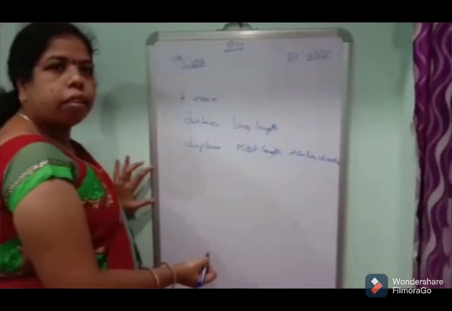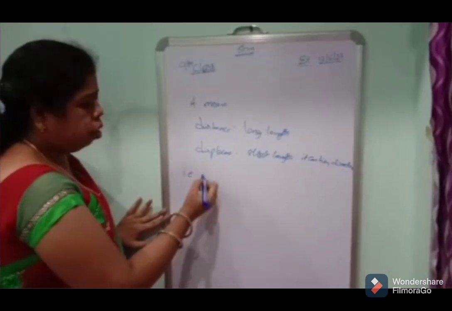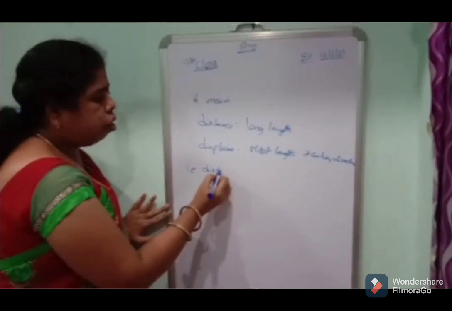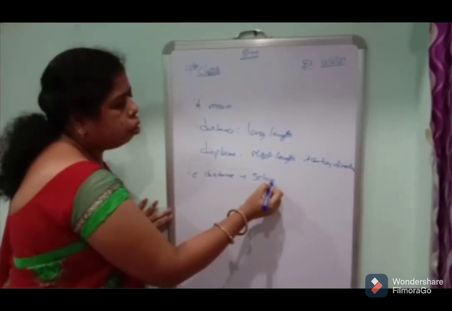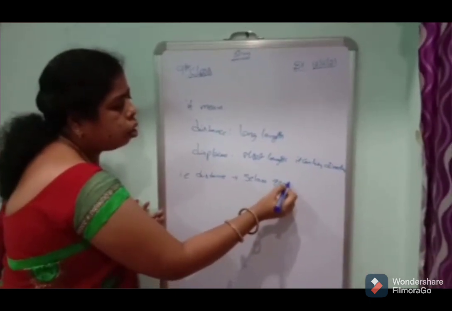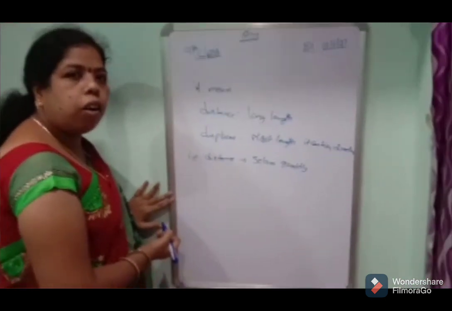That means distance is a scalar quantity.